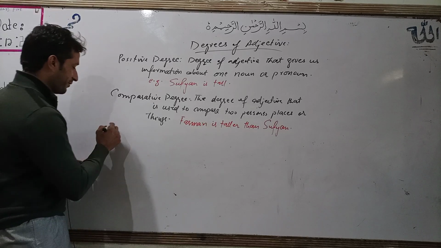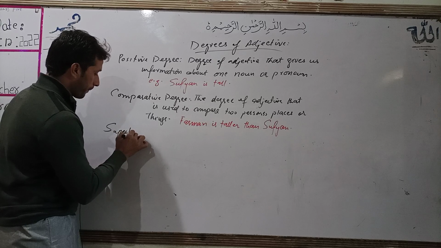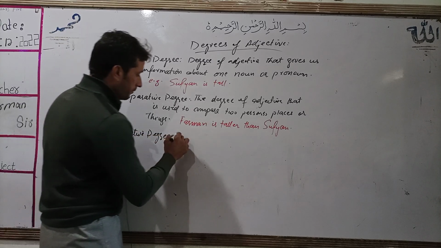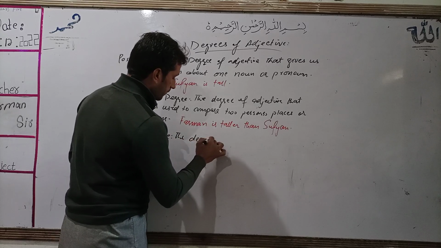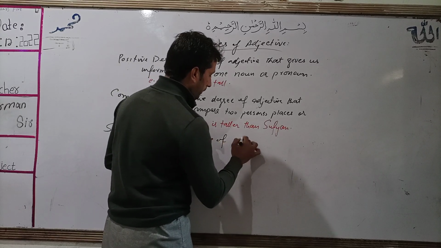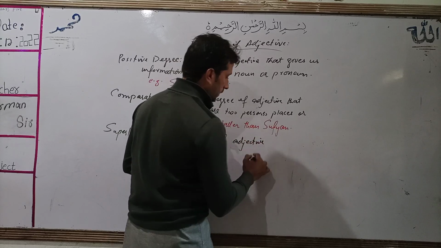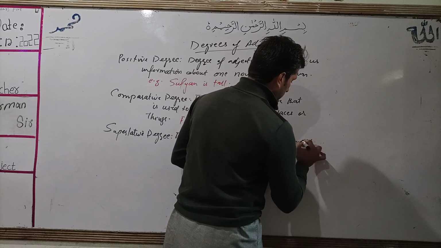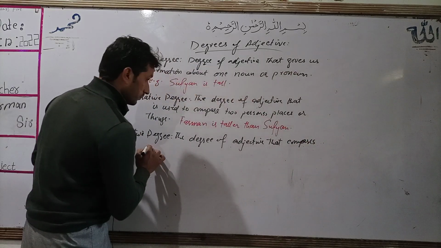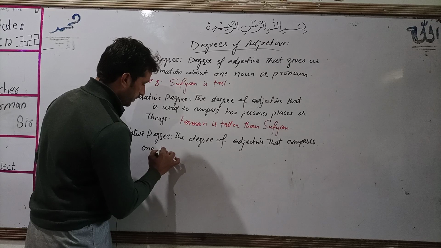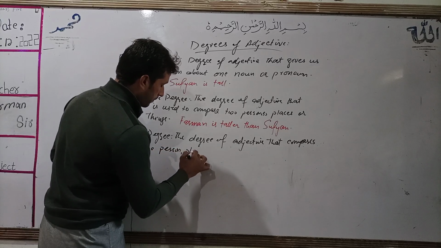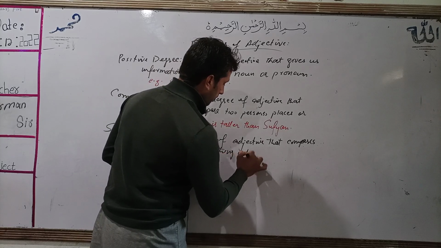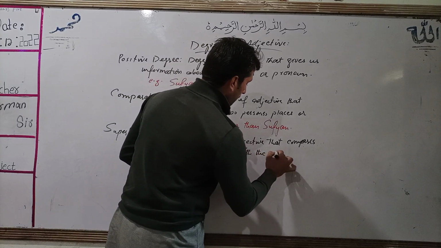Next we have superlative. The degree of adjective that compares one person, place or thing with the rest of all.